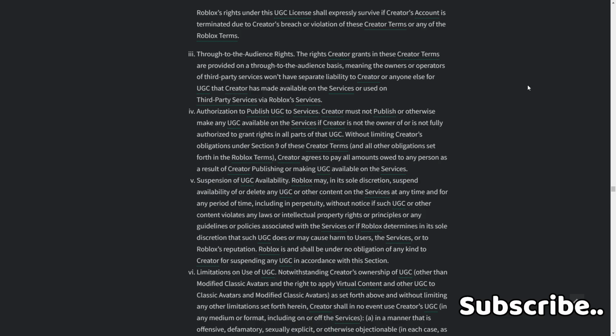Roblox may, in its sole discretion, suspend availability or delete any UGC or other content on the services at any time, at any period of time, including in perpetuity, without notice, if such UGC or other content violates any law or intellectual property rights or principles or any guidelines or policies associated with the services, or if Roblox determines at its sole discretion that UGC is or may cause harm to users, the services, or Roblox's reputation. Roblox is and shall be under no obligation of any kind to the creator for suspending any UGC in accordance with